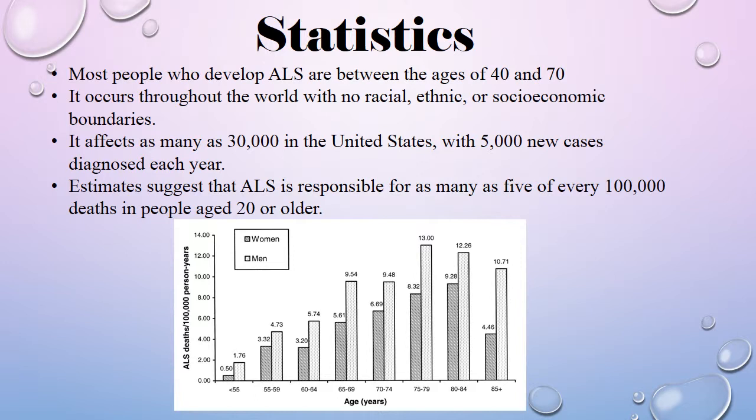It affects as many as 30,000 individuals in the United States, with 5,000 new cases diagnosed each year. Research shows that ALS is responsible for as many as 5 of every 100,000 deaths in people aged 20 and older. It's kind of a high number. This table is just representing the deaths that are occurring with ALS.